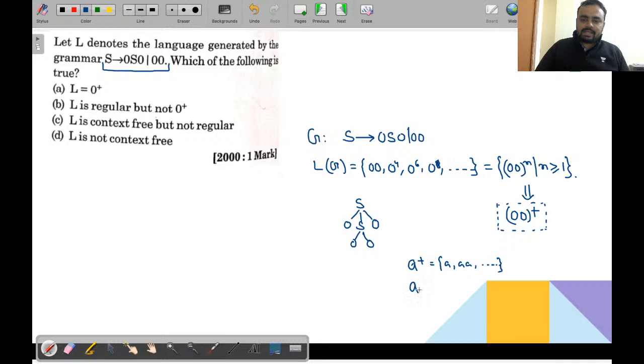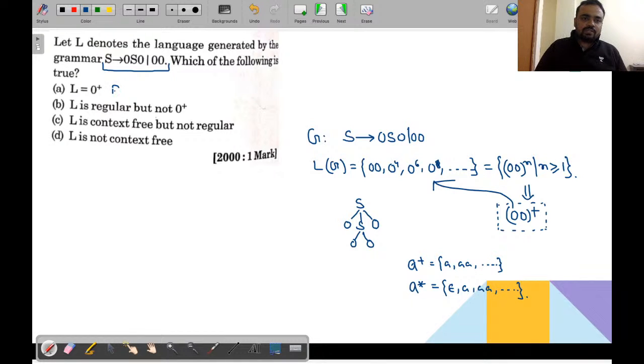And whenever I write a star, it basically means it will contain epsilon, single a, double a and so on. Got it? So (00) to the power n means (00) to the power plus, because this will contain all these strings. So what will be the final answer? It is given as n is equal to 0 plus.